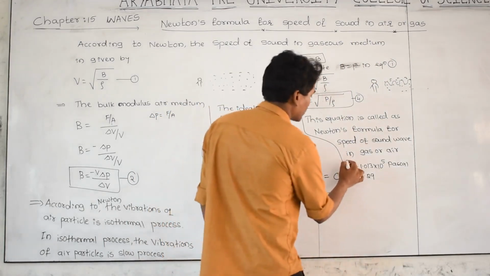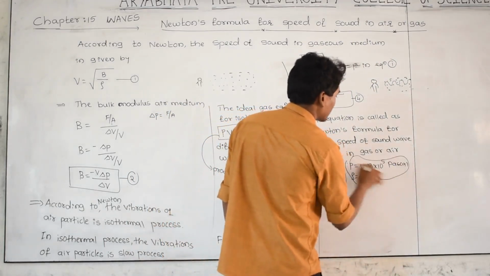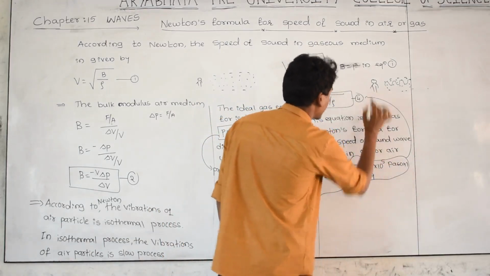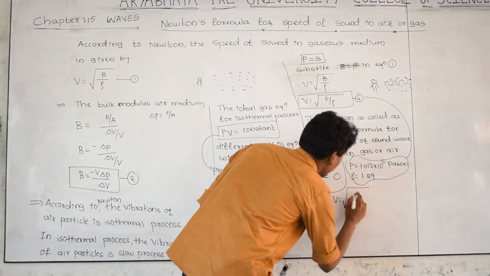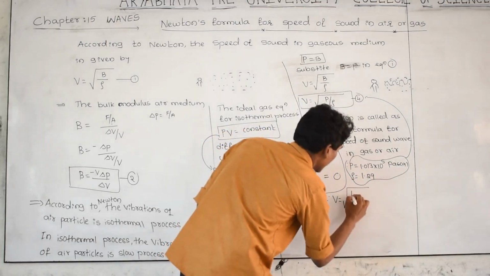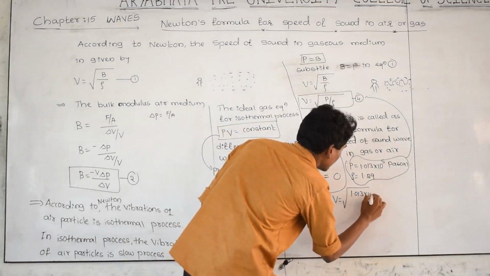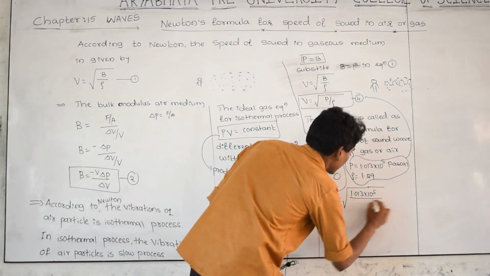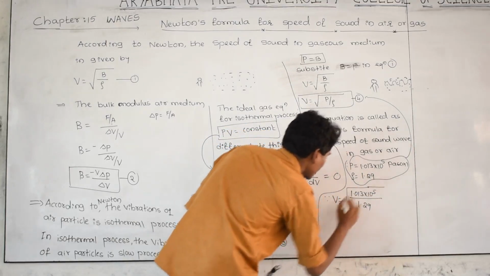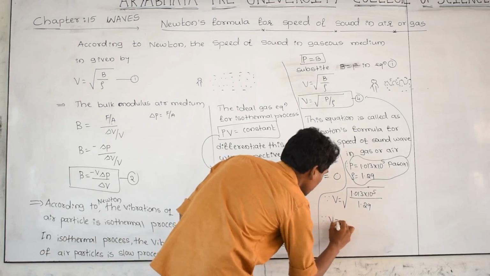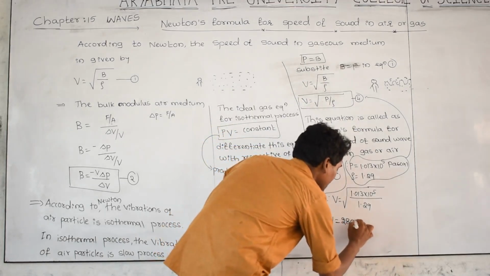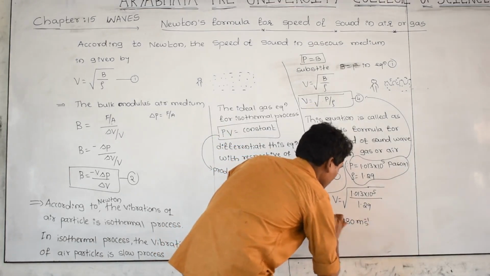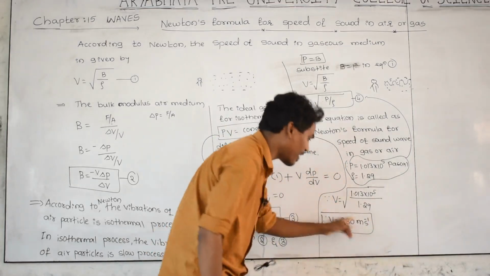Substitute these values in equation 4. Therefore, velocity of sound in air medium becomes root of 1.013 into 10 to the power of 5 divided by 1.29. After calculation, you get the velocity of sound in air medium as 280 meter per second. This is the value.